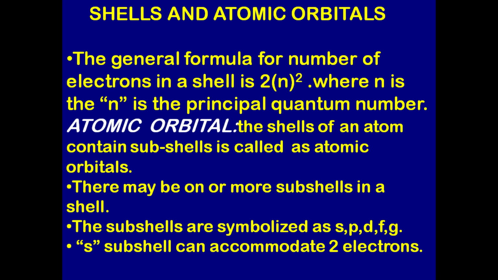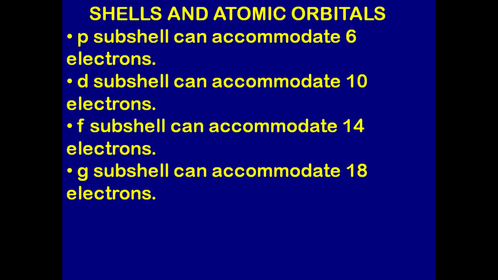Atomic orbital. The subshells contained in the shells of an atom are called atomic orbitals. There may be one or more subshells in a shell. The subshells are symbolized as S, P, D, F, G. The S subshell can accommodate 2 electrons. The P subshell can accommodate 6 electrons. The D subshell can accommodate 10 electrons. The F subshell can accommodate 14 electrons. The G subshell can accommodate 18 electrons.